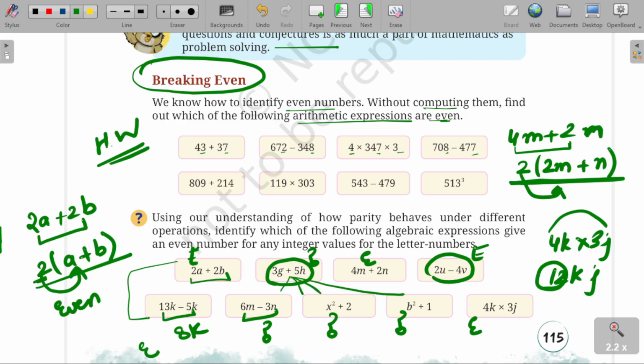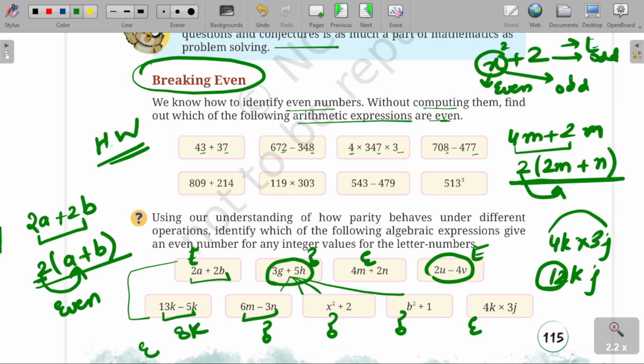Can you see these question marks? They are depending on something. They are depending on the numbers, right? For example, x square plus 2. It depends upon x. If x is even, then this number is even. If x is odd, then this number is odd, right?